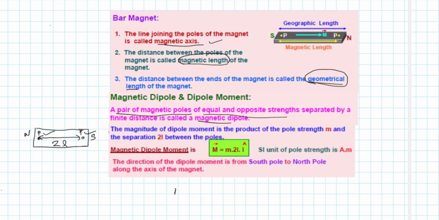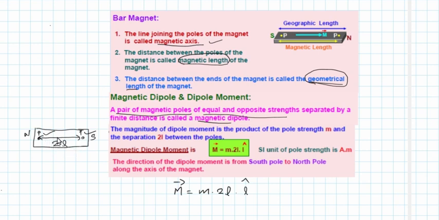So magnetic dipole moment M is equal to small m into 2L, where small m represents the pole strength and 2L represents the length of the magnet. Normally we take the middle of the bar magnet as a reference point for many purposes.